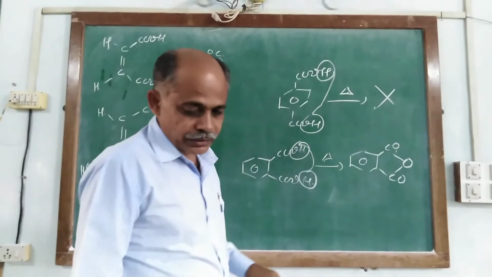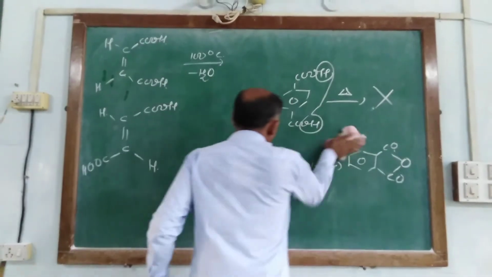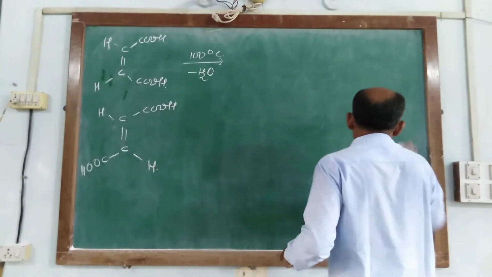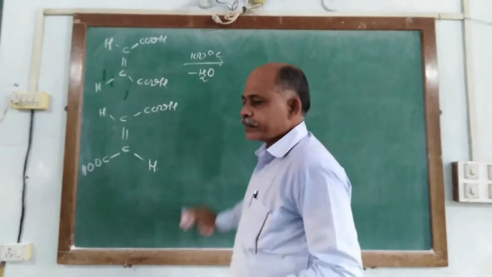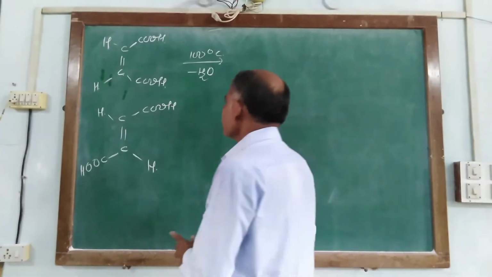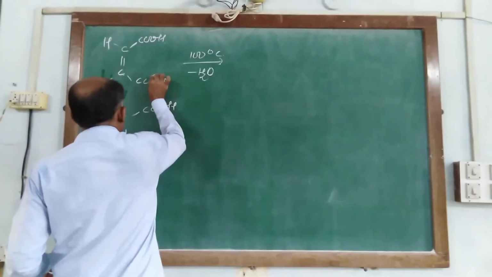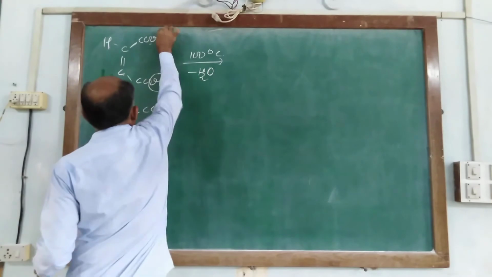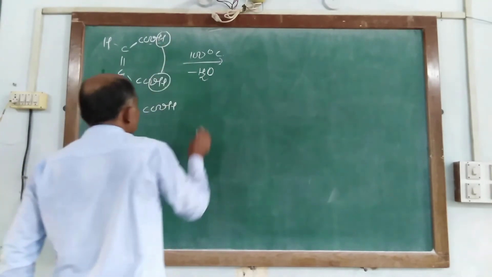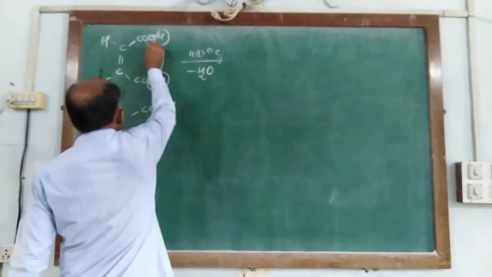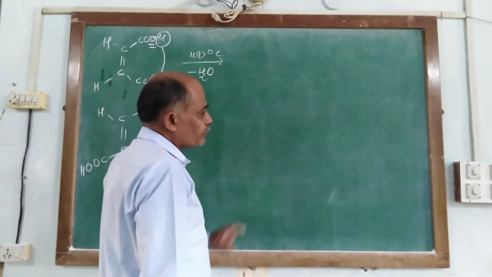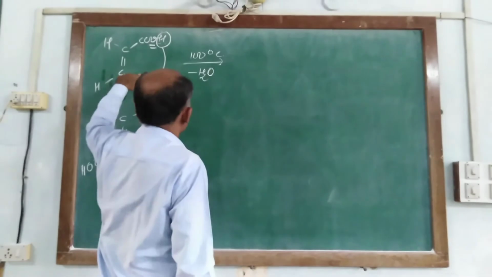So here, when maleic acid is heated at 100 degrees Celsius, it loses a hydroxyl group from here or from here and 1 hydrogen from here in the form of a water molecule, and this oxygen of the hydroxyl group makes the bridge between 2 carbonyls.